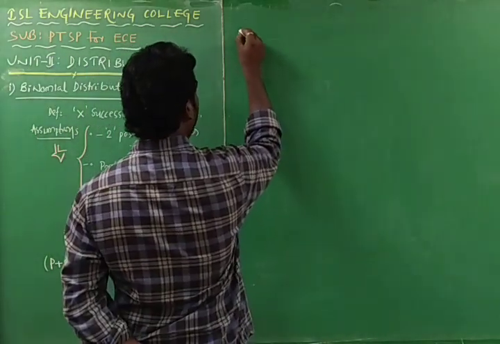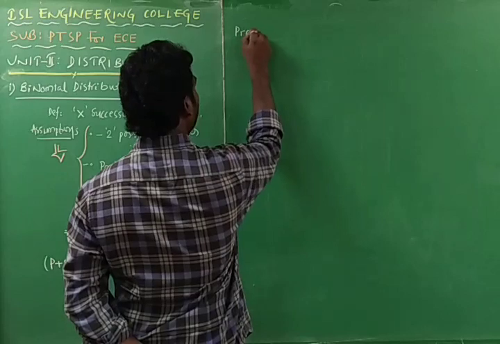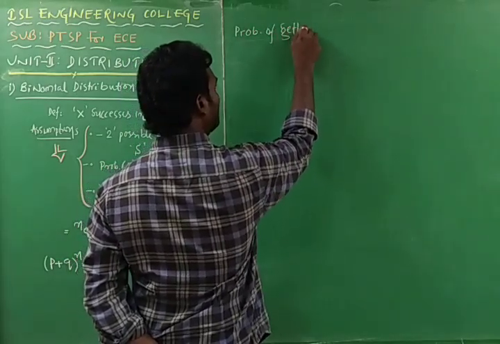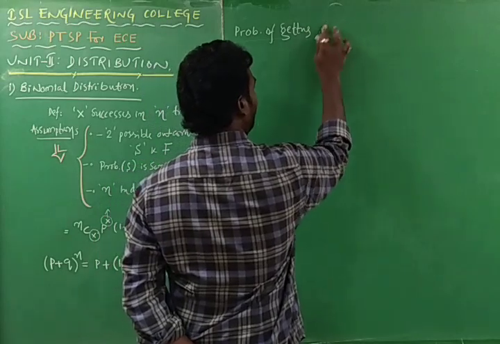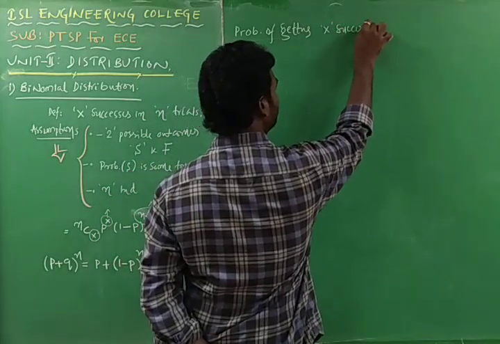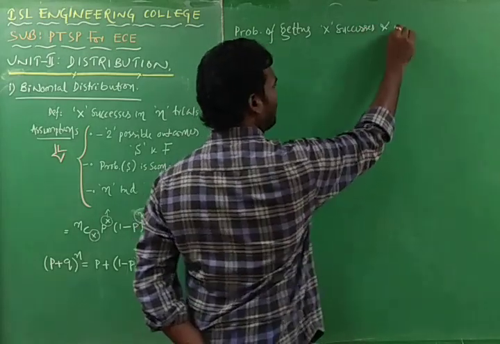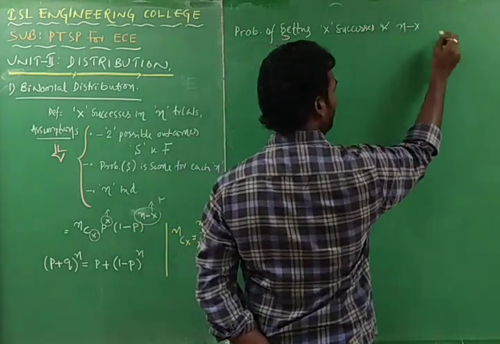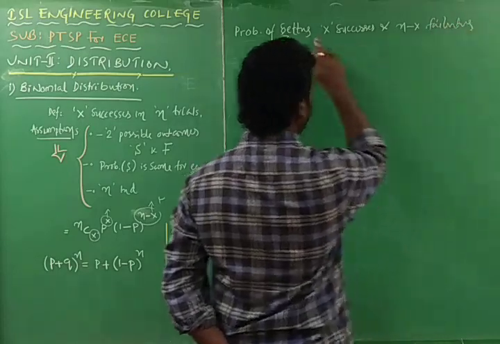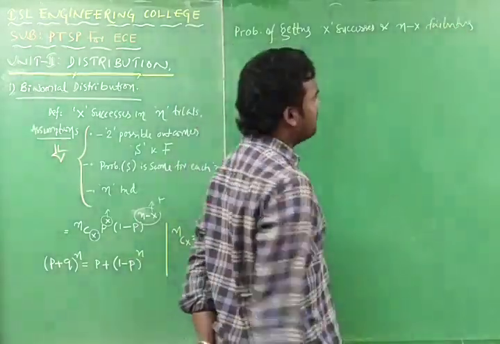The probability of getting x successes and n minus x failures. These are numbers: x is a number, n minus x is also a number.